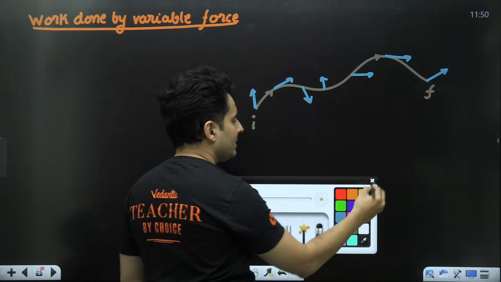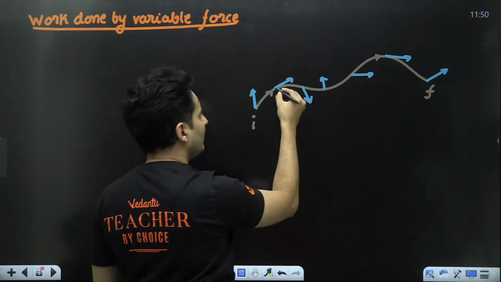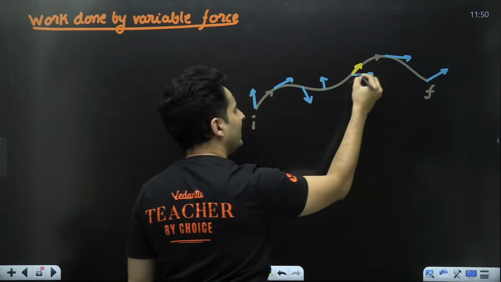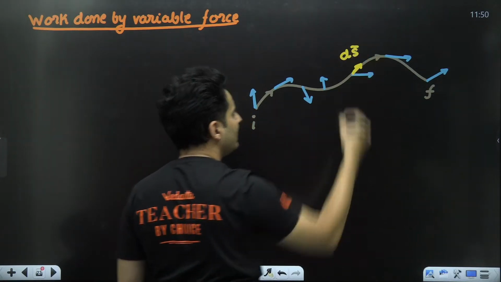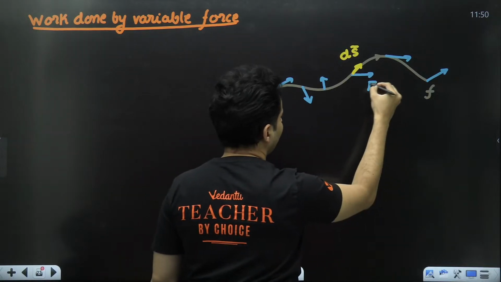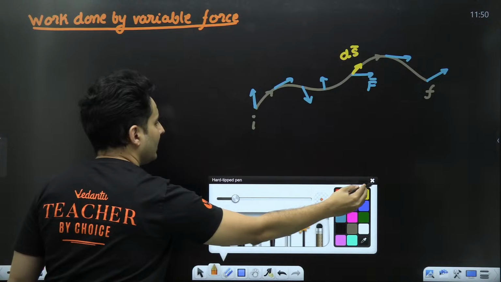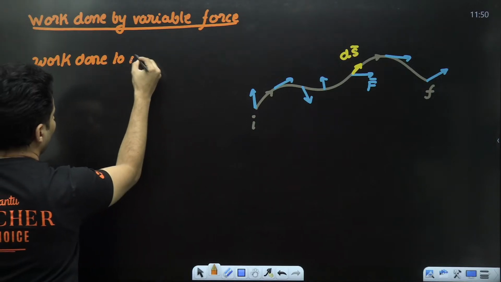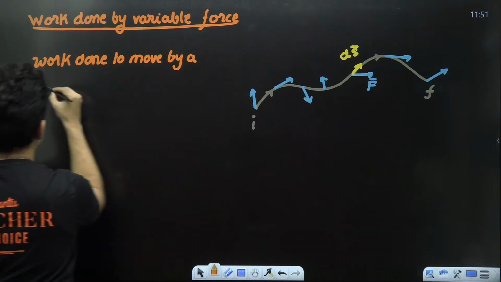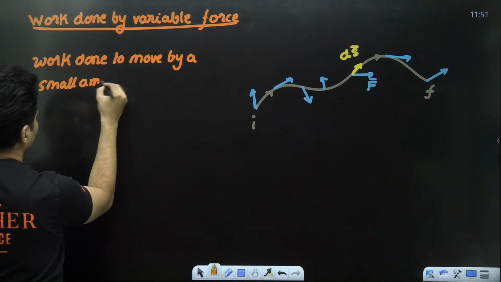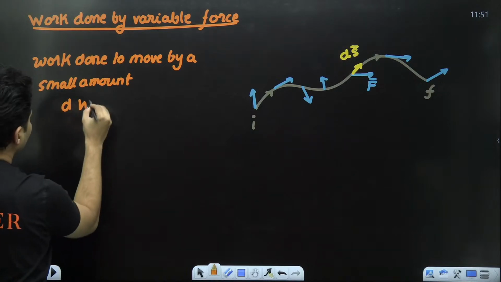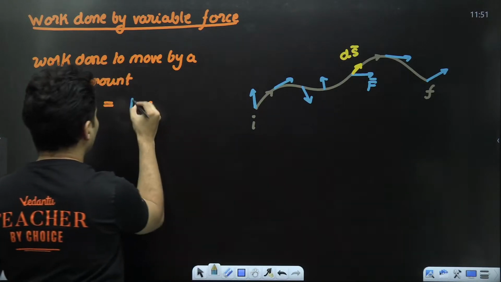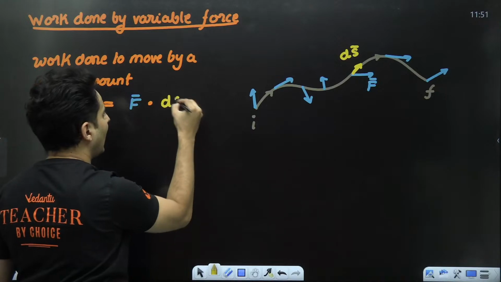So what you do in such cases is you take some random snapshot, maybe over here, a small movement where you are displacing by a very small amount ds, and at that moment the force acting is basically F. So I will say the work done to move by a small amount will be nothing but dw, and that dw will be nothing but the force over there into the small displacement at that location.